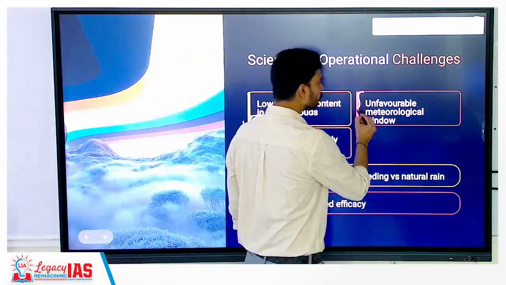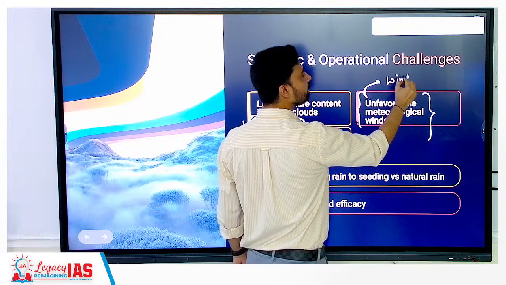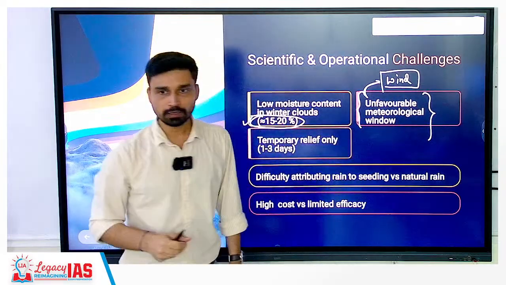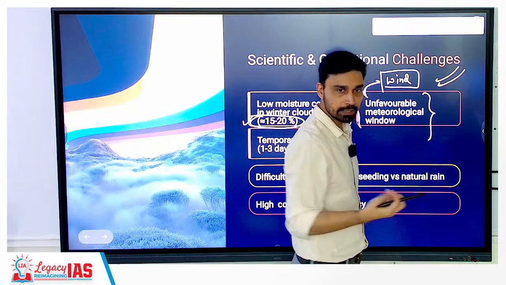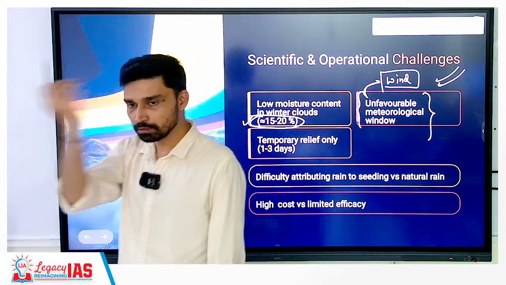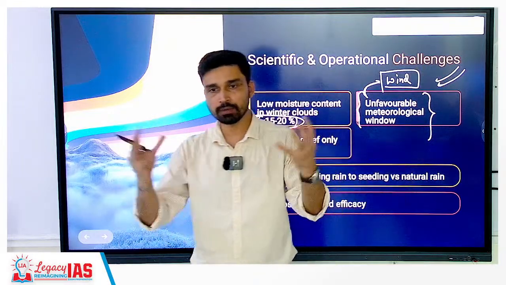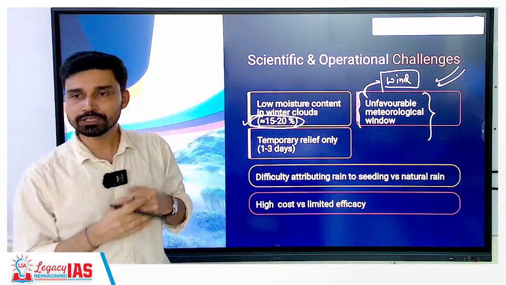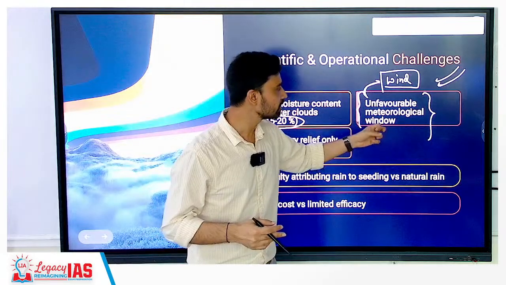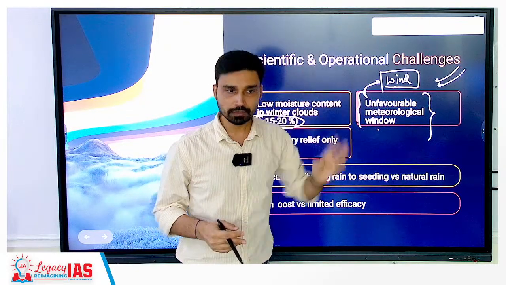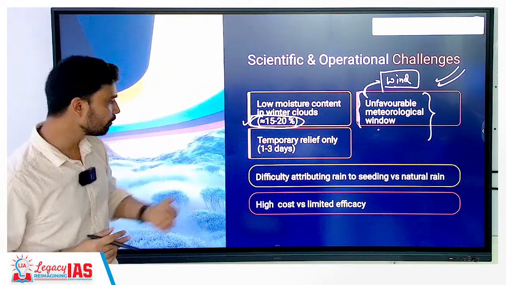Second, you have an unfavorable meteorological window, because apart from that you have to talk about the wind. Wind plays a very significant role. So why unfavorable? Because if we talk about the wind in India, in the winter around Delhi you have northeasterly winds. Suppose you inject all these seed particles in the atmosphere, they will not permanently remain; they will not wait for the moisture to come and collect so that rainfall can happen. If the moisture is not able to condense in a very quick time, what will happen to these seeds? Along with the wind they will be carried away. So again what will happen? In Delhi you will have less water vapor, fewer seeds, or less hygroscopic nuclei. That is the other problem.